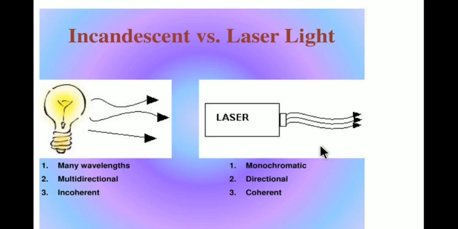Now students, I will take the general difference between an incandescent bulb and laser light. All of us know this is the bulb, this is the laser light. The bulb has many wavelengths, is multidirectional and incoherent. It also emits photons, but these photons fade within a little distance. But as compared to that, the laser is monochromatic, highly directional and coherent. Here the emitted photons keep moving; they do not fade in a little distance.